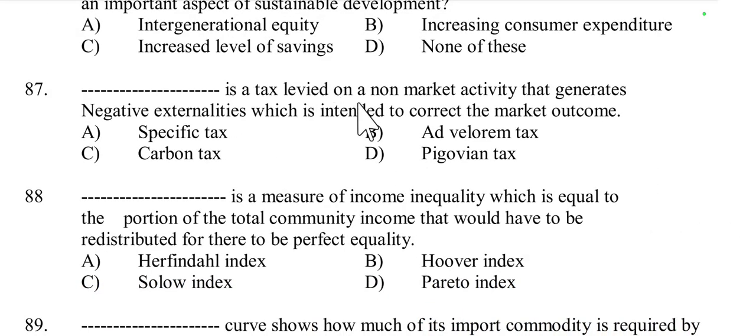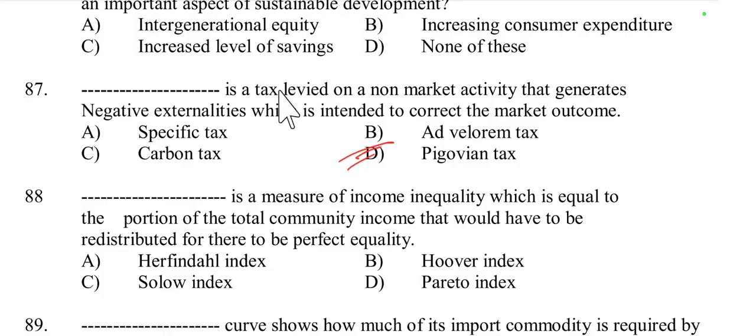Then next question, question number 87. Which tax is levied on a non-market activity that generates negative externalities, intended to correct the market outcome: specific tax, ad valorem tax, carbon tax, or Pigovian tax? It is called the Pigovian tax.